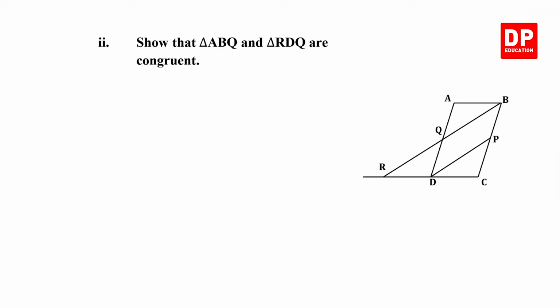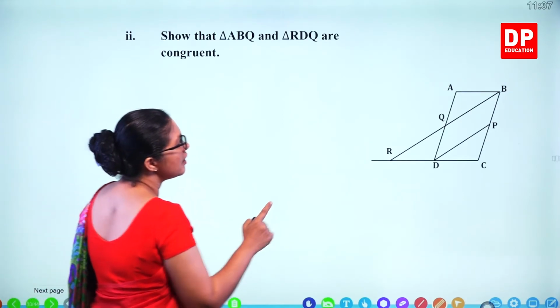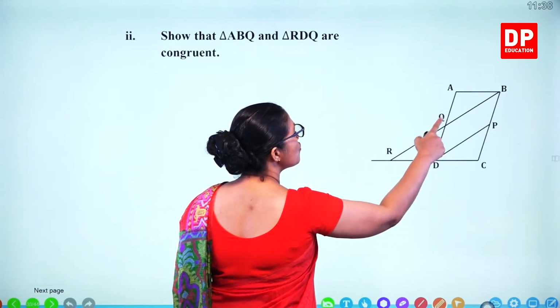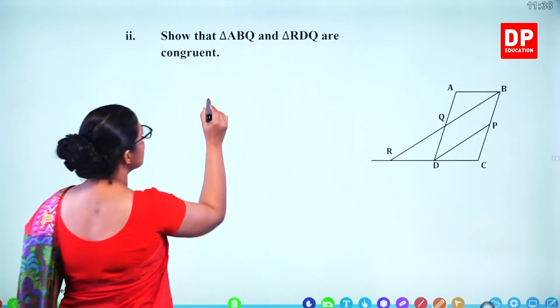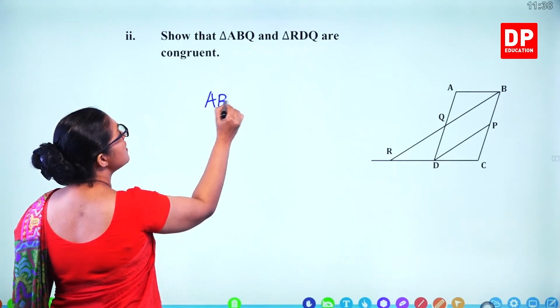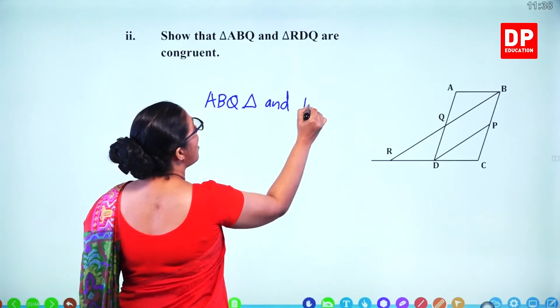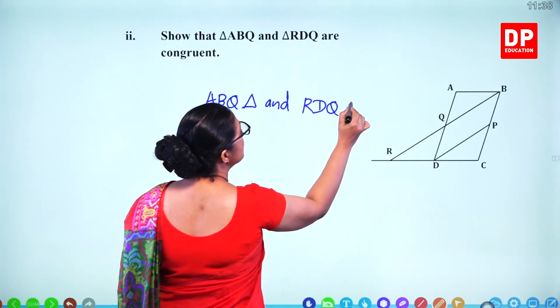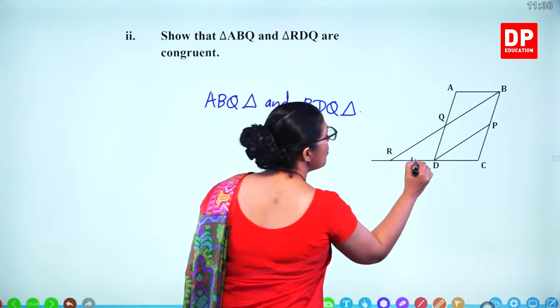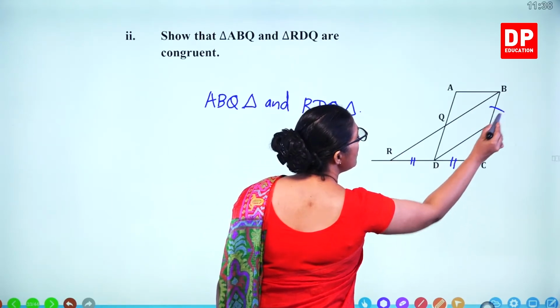Part 2, show that triangle ABQ and triangle RDQ are congruent. So let's take the 2 triangles, ABQ triangle and RDQ triangle. Now we showed these 2 lengths are equal before.